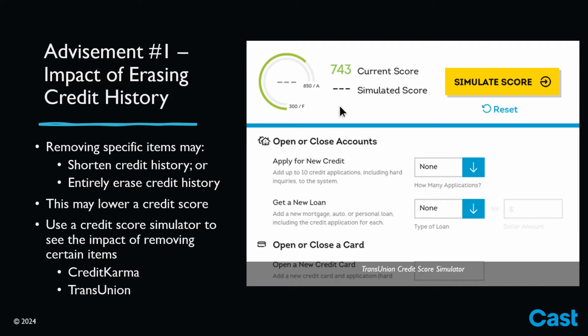So what are some things survivors should know before filing for relief under the DBRA? To start, survivors should be informed that removing certain items from their credit report could result in the removal of their credit history. A credit history is a record of how a consumer has managed to repay their debts over time. According to NerdWallet, credit history is crucial because it allows lenders, employers, and landlords to track a consumer's credit handling record. Longer credit histories typically have a positive impact on credit scores.